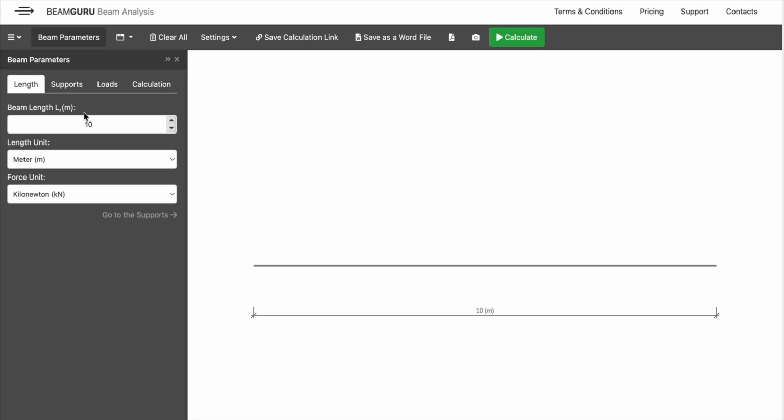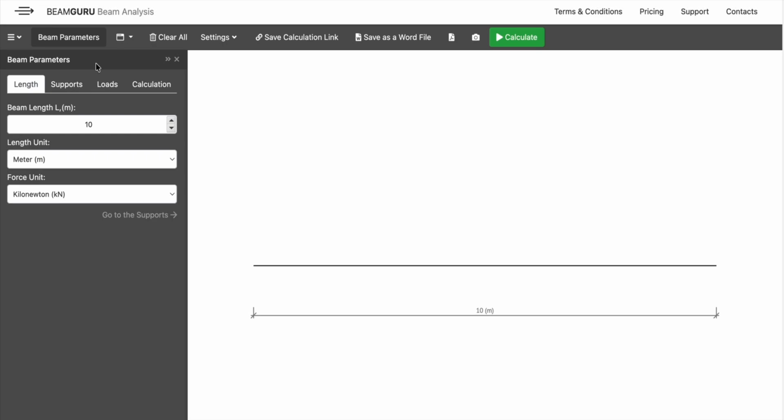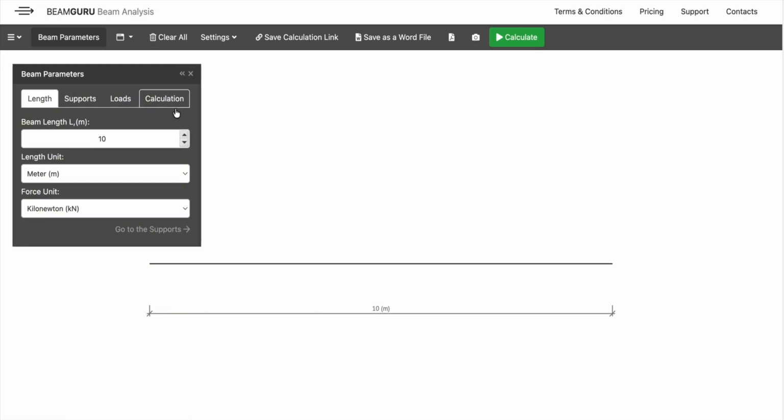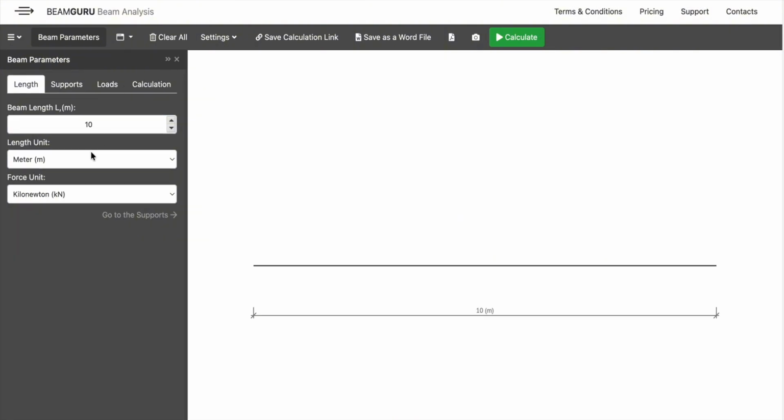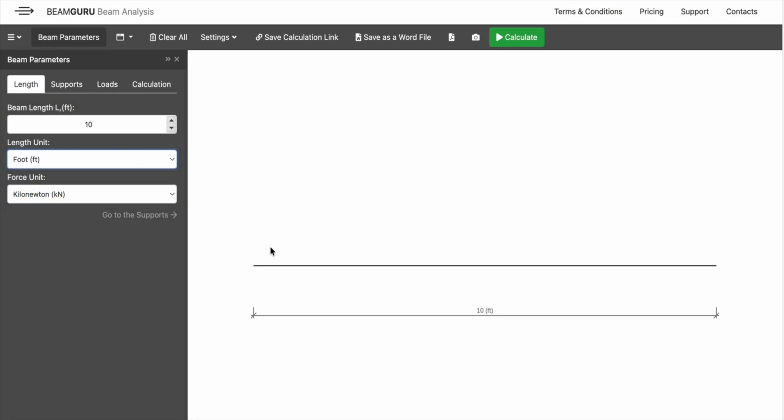Here we can see the beam length is given in meters. Now we have to change this, since our problem is in feet. Let's change this one to feet. So this is in meters. Now we can go here. You see meter. We can change this meter to feet. Okay, now we can do that.